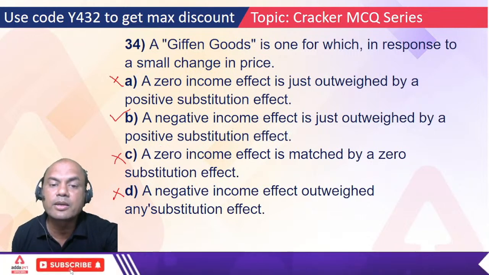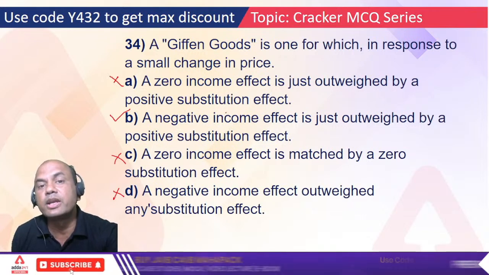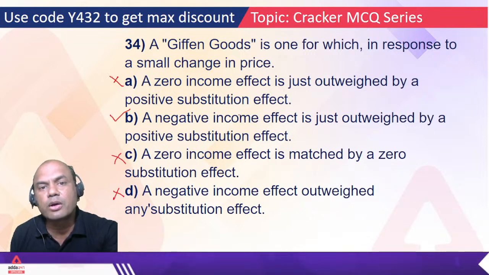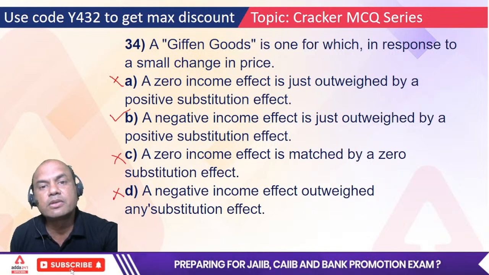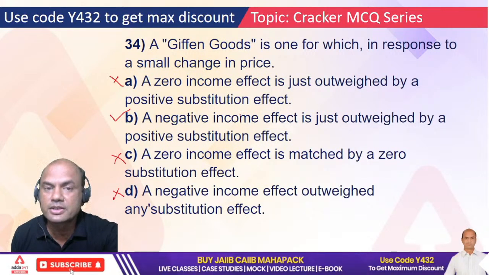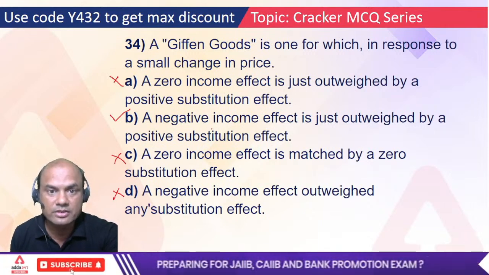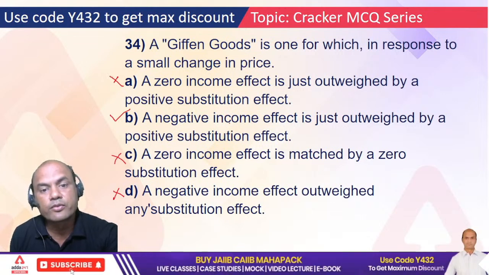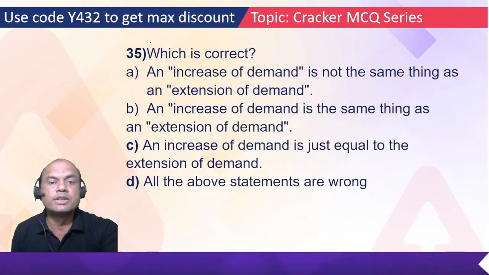Means what? Low income products. Suppose tomorrow the price of wheat increases, what will people do? People won't stop eating. They'll just shift from wheat to something else, jowar or something. This is in case of necessities only, not luxuries. Pizza eating is not a Giffen Good. Giffen Goods are for the low income group. Always remember.